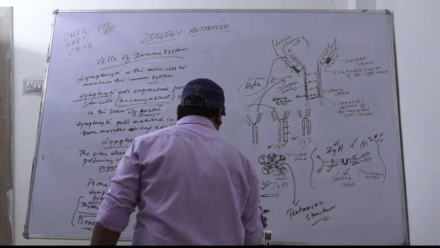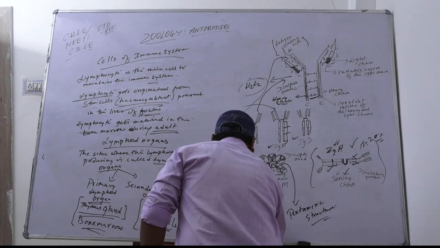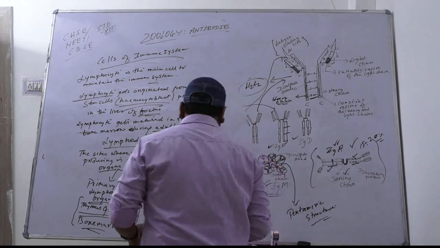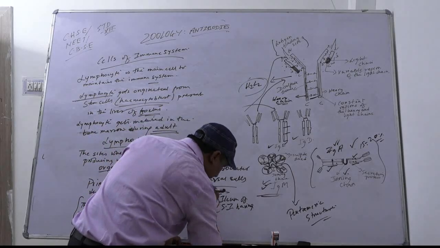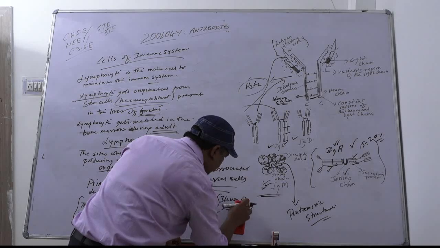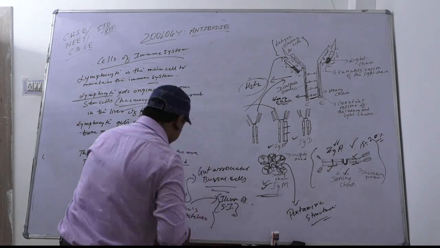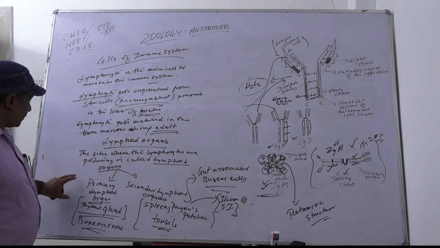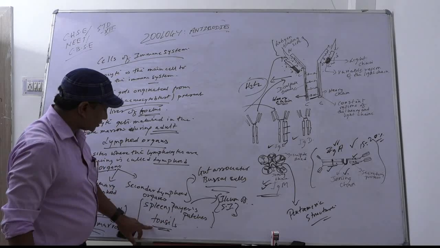So the primary lymphoid organs are the thymus gland and bone marrow, and the secondary lymphoid organs are the spleen, Peyer's patches, and tonsils.